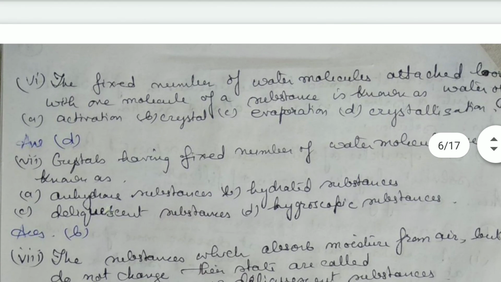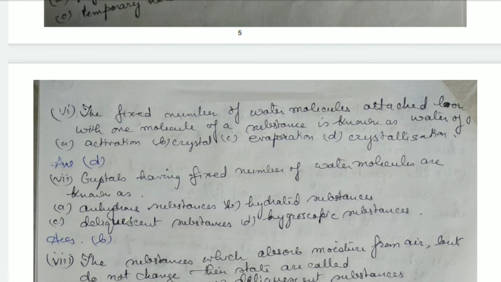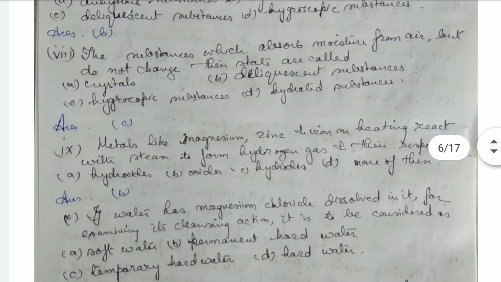The fixed number of water molecules attached loosely with one molecule of a substance is known as water of crystallization. Then crystals having fixed number of water molecules are known as hydrated substances. The substances which absorb moisture from air but do not change their state are known as hygroscopic substances.